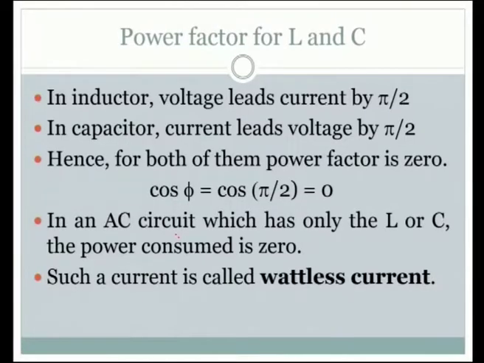That is the conclusion. Then what is the current that is flowing? It is called wattless current. It cannot do work. So, that is the final conclusion here. Such a current is called wattless current. So, when the power factor is 0, the cos phi, the whole term is called power factor. It is not the phi alone. Phi alone is the phase difference. We have to be very clear with the terminologies.